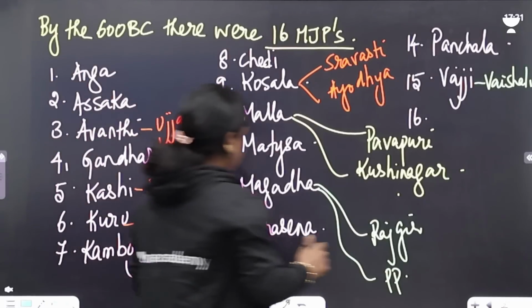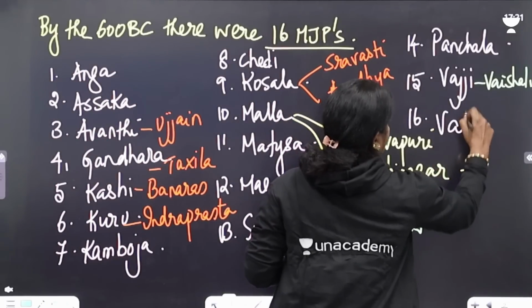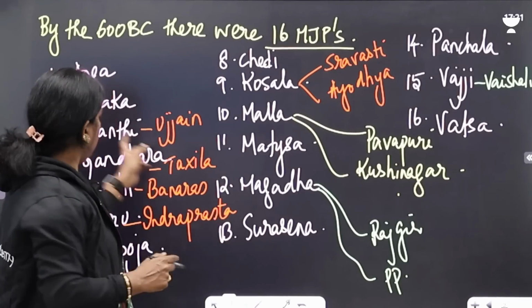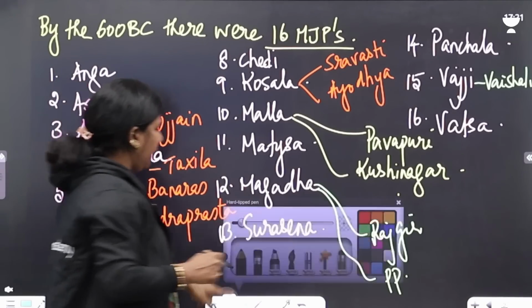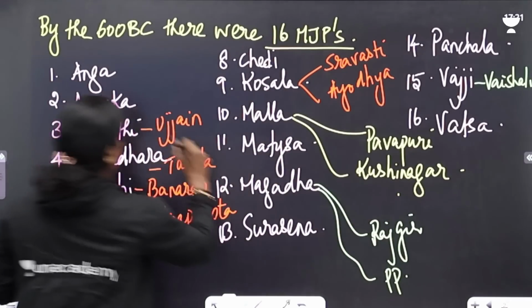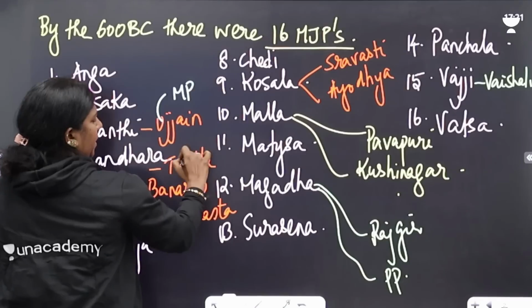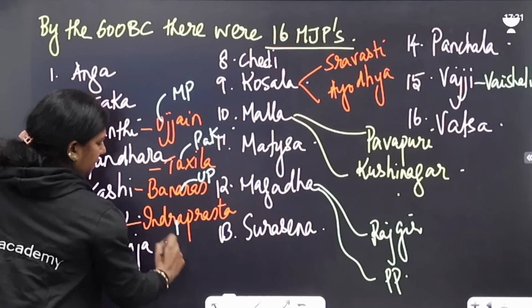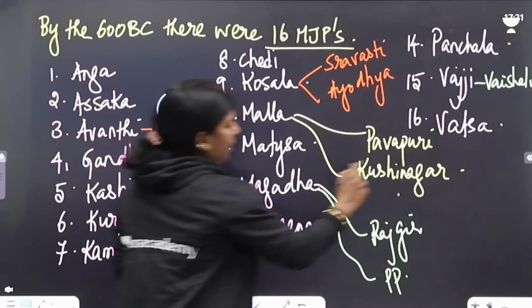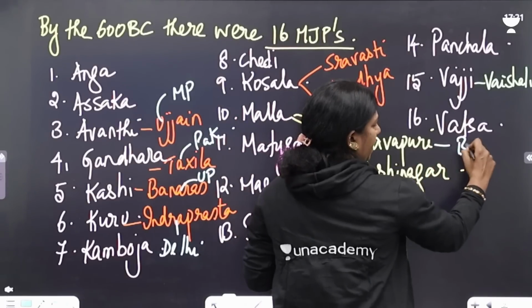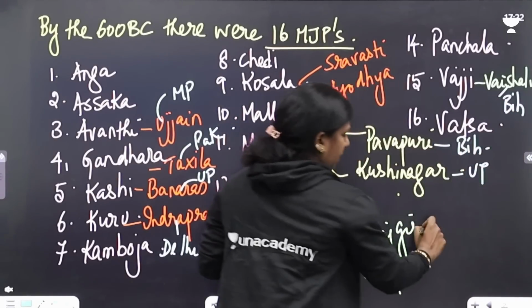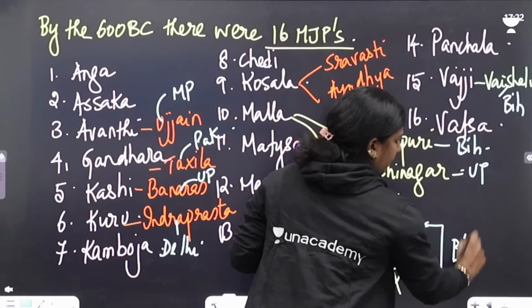So the 16th one is Vatsa. So these are the 16 Mahajanapadas. What I have written, the capitals, that is important. Ujjain is in Madhya Pradesh, Takshila is in Pakistan, Banaras is in UP, Indraprastha is our Delhi, Pavapuri is in Bihar, Kushinagar in UP, Vaishali, Bihar, Rajgir and Patliputra, Bihar.